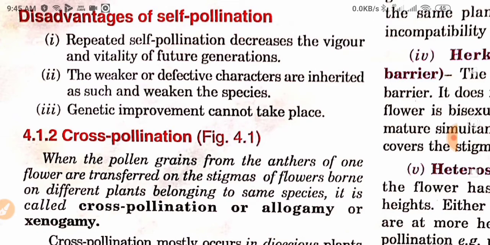So there are some disadvantages also. First, it is reported that self pollination decreases the vigor and fertility of future generations, and the weaker or defective characters are inherited as such and weaken the species. Genetic improvement cannot take place because genetic diversity remains the same. There will not be mutation etc. New changes are never found within self pollination.